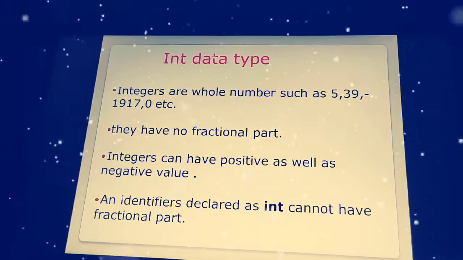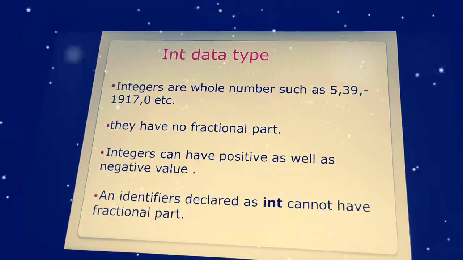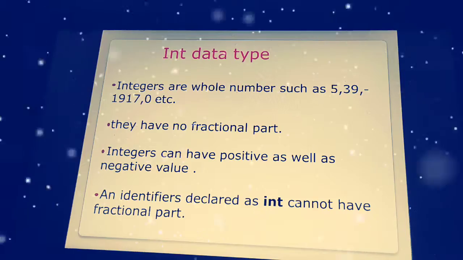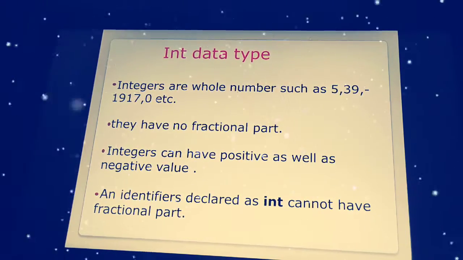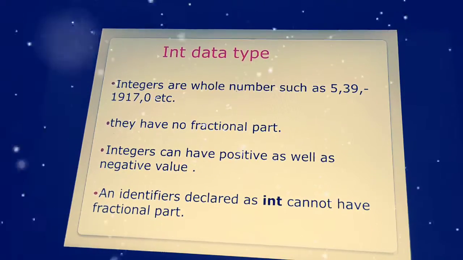So integers can have positive as well as negative values. An identifier declared as int cannot have a fractional part. So whatever value we are going to declare as an int shouldn't be any kind of decimal value. It doesn't take a fractional value as an int.